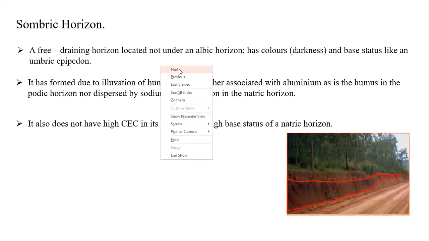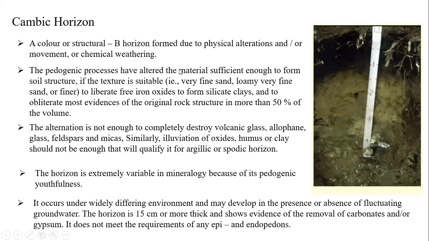Each and every horizon has some linkage strengths, and we are just comparing them. Cambic, students, is nothing but alteration of the B horizon. We can see some physical alteration, or sometimes movement or chemical weathering will take place. Sometimes the alteration may not be enough to destroy the original nature of the volcanic glass or feldspar or mica. Similarly, the illuviation of oxides and humus is not enough to qualify for an argillic or spodic horizon. There is not enough strength to alter things.